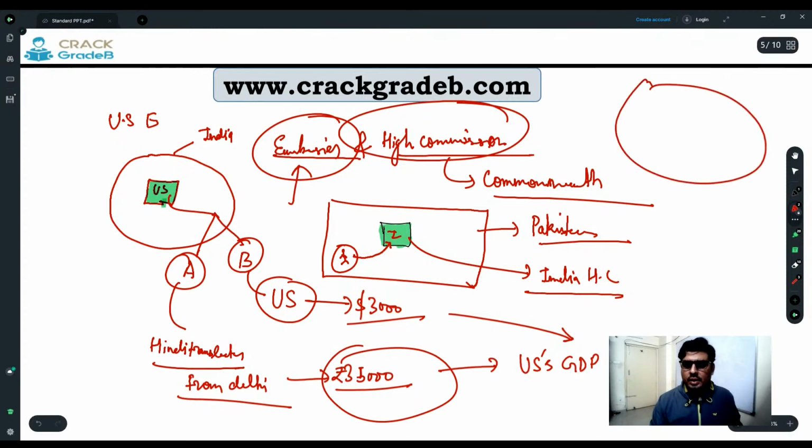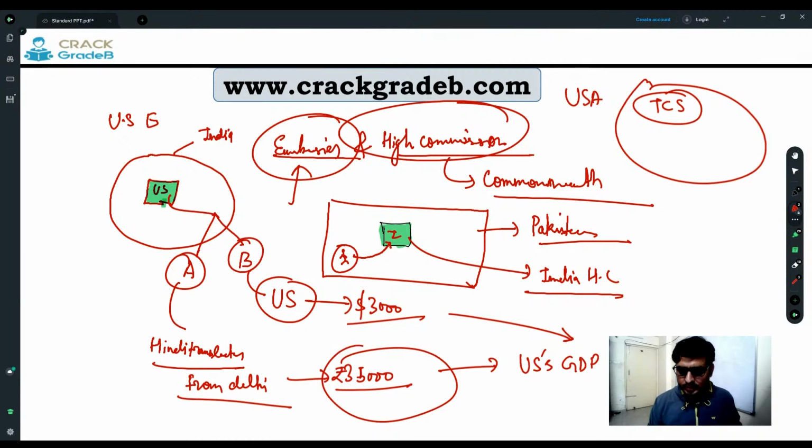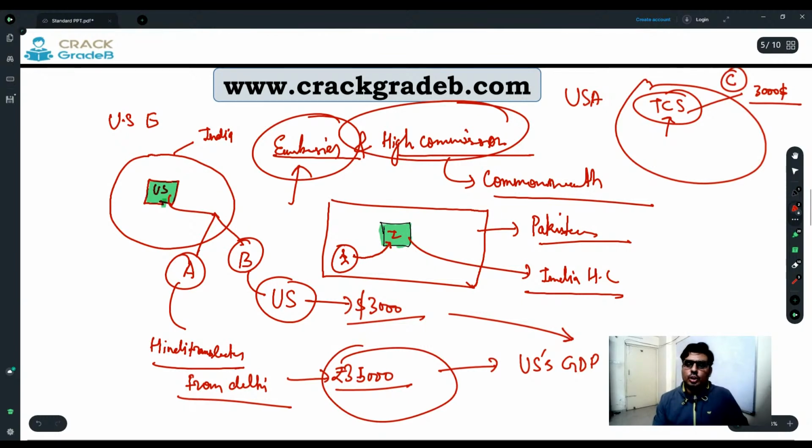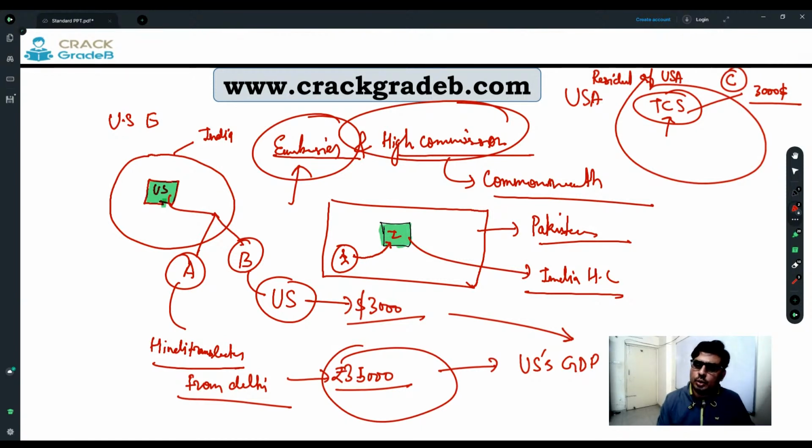Whereas suppose you are working in the USA in TCS, which has offices in the USA, right? TCS is a company working in the USA. That means there is a company in the United States of America that is an Indian company, and you are working here. Suppose person C is working here and getting a salary of $3,000. This C is going to be considered a resident of the USA, and his income is going to be part of the USA's GDP.